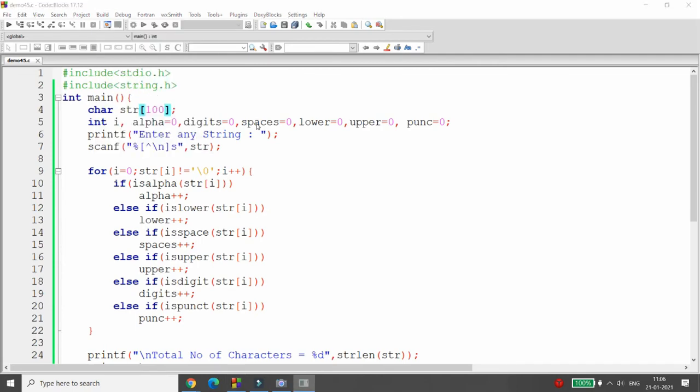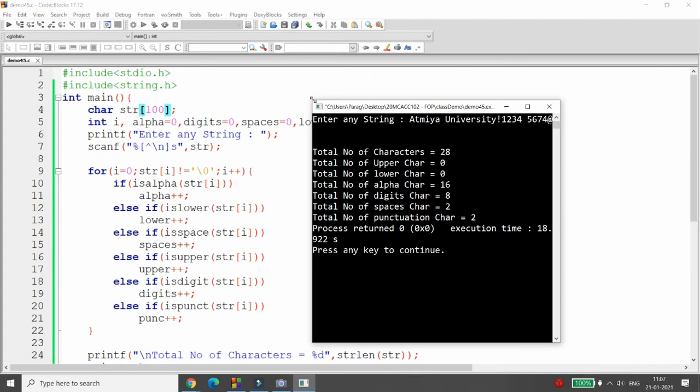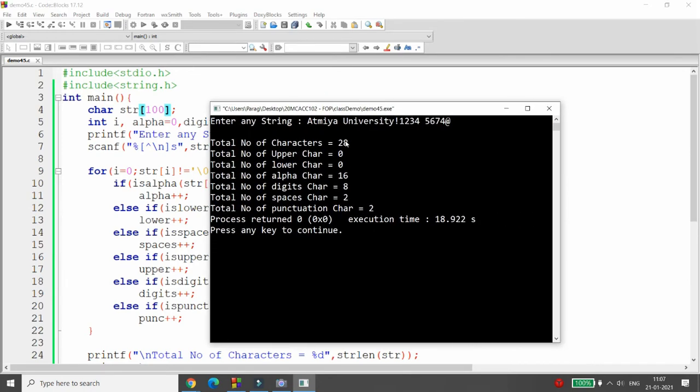Now here you can simply write build and run. Now I'm just entering the string. For example, ATMIYA University semicolon 1234 space, and I'm writing, for example, 5674 at the rate, enter. Now it says that the total number of characters is 28, right? Here you can just count this, but what happens? See, total number of upper characters and lower characters are not available over here. Why?